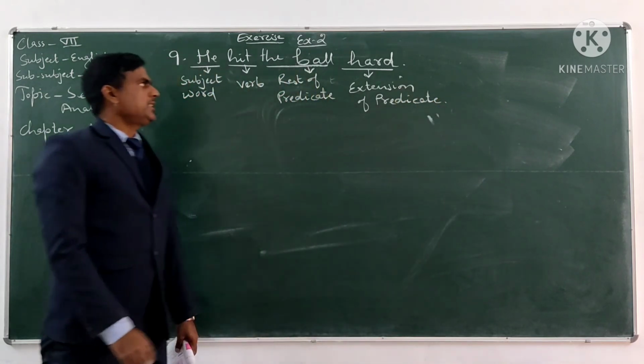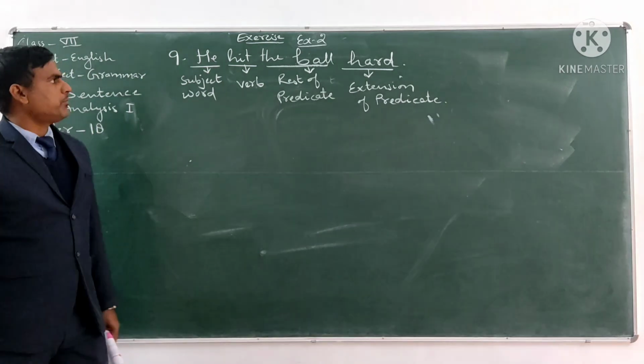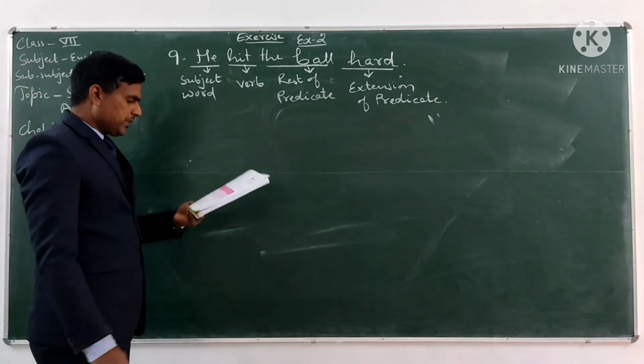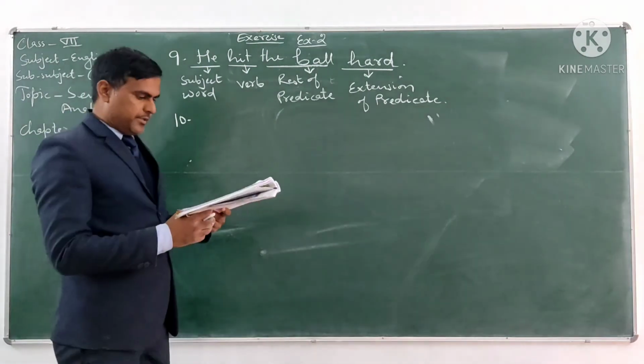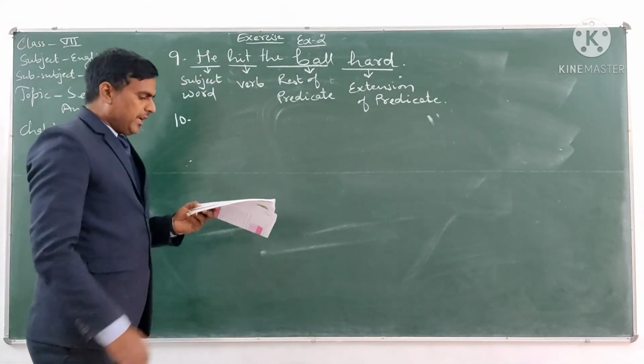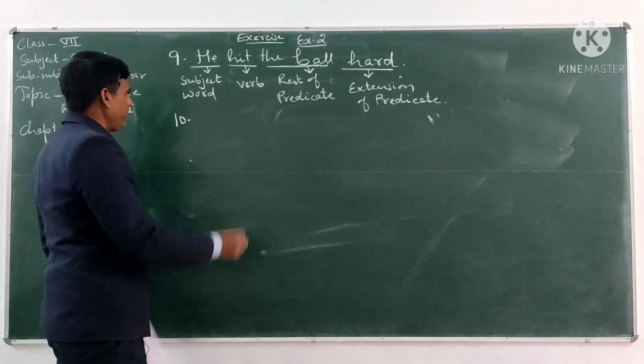So this is the sentence analysis of sentence number 9. Now see the sentence number 10. This is the last sentence of this exercise and this chapter. He spends his money foolishly.